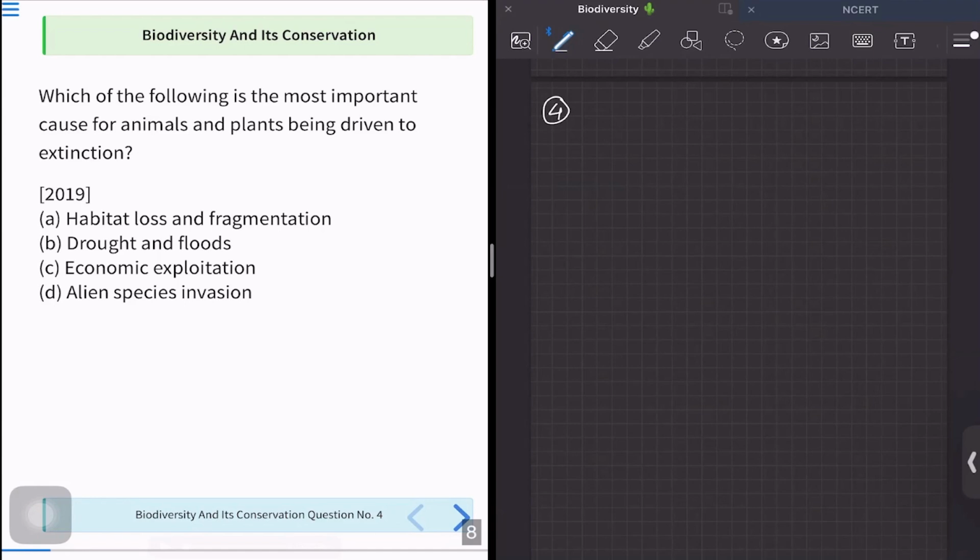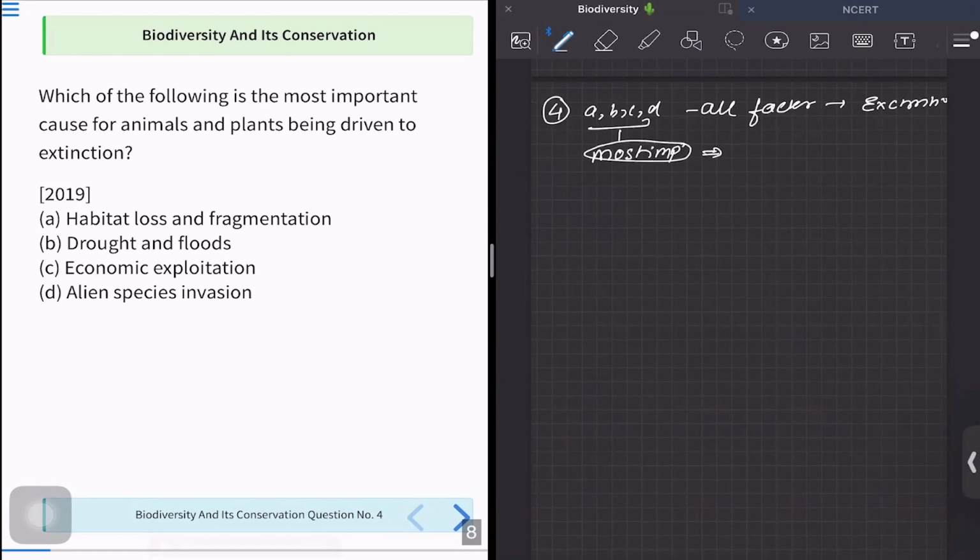So there are various causes. Options A, B, C, and D are all causes for extinction. But of these four, which is the most important?